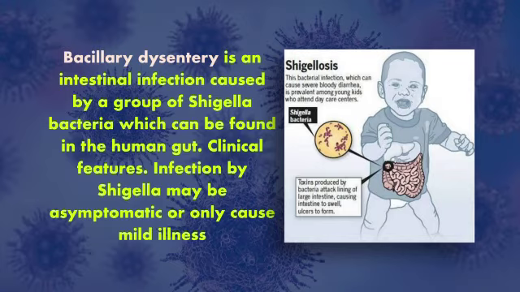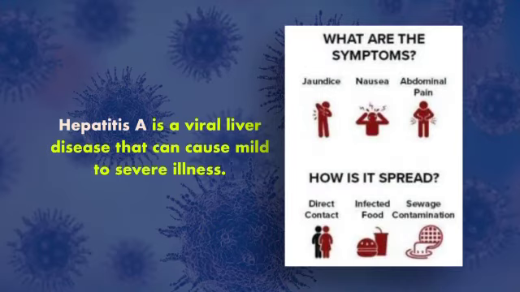Bacillary dysentery. Bacillary dysentery is an intestinal infection caused by a group of Shigella bacteria, which can be found in the human gut. What are the clinical features? Infection by Shigella may be asymptomatic or only cause mild illness. So here we are seeing a picture of a toddler who is infected with this Shigella bacteria, and here severe bloody diarrhea happens.